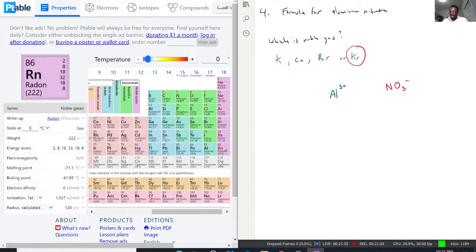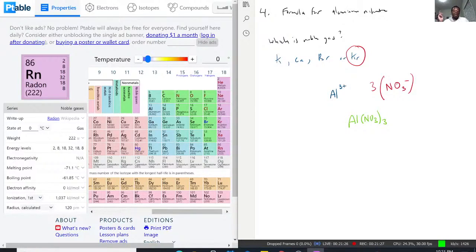Like I was saying, because nitrate is NO3 minus, and since aluminum is 3 plus, we would need 3 of these in order to balance out the aluminum. So we actually have Al(NO3)3. That is what I believe nitrate is.